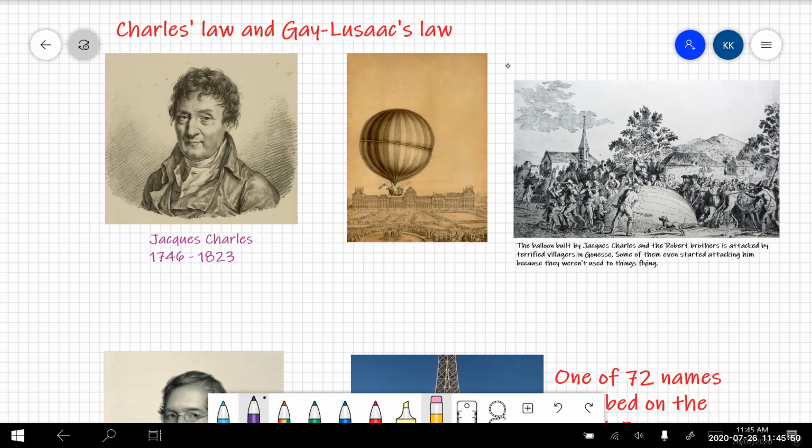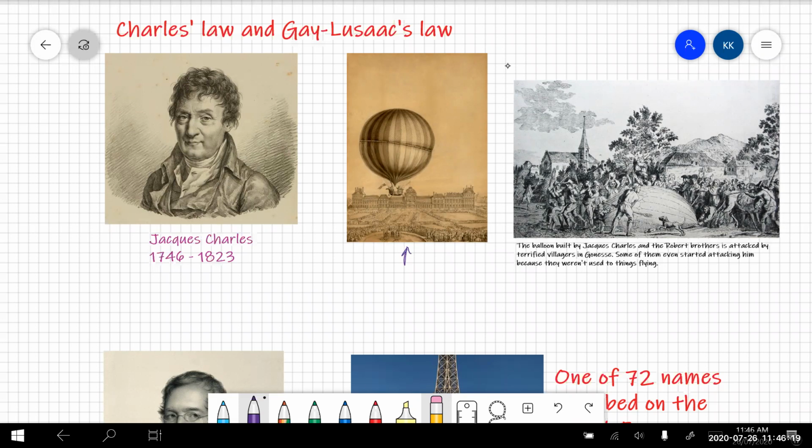He lived from the middle of the 1700s to the beginning of the 1800s, and he was fond of experimenting with hydrogen. In fact, he would fill balloons with hydrogen and float them. He was even working on manned flights. Here we see the type of balloon that Charles would have flown in.